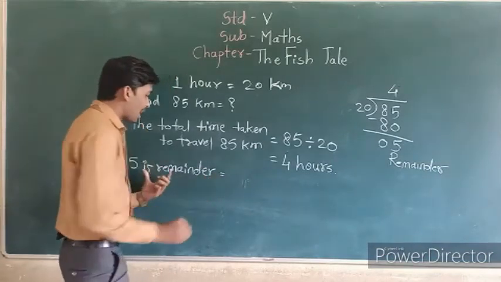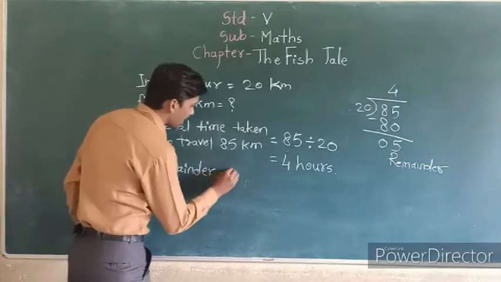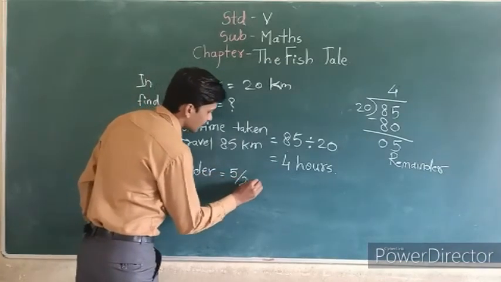So for that 5 kilometers, we divide this 5 by 20.